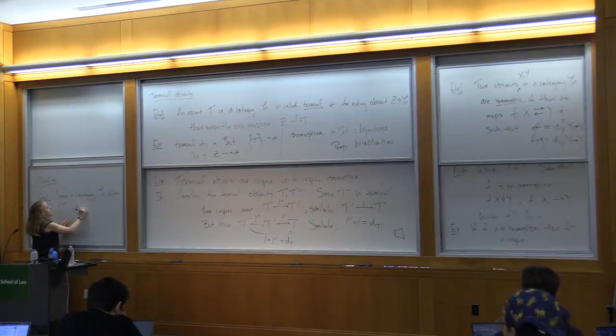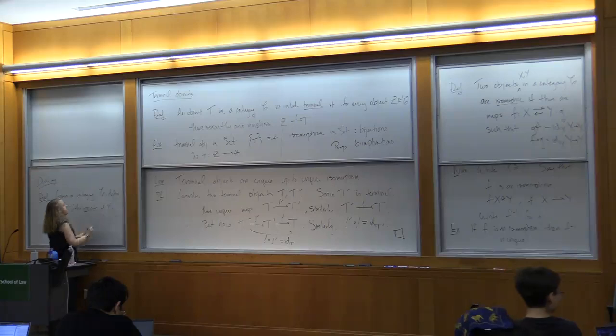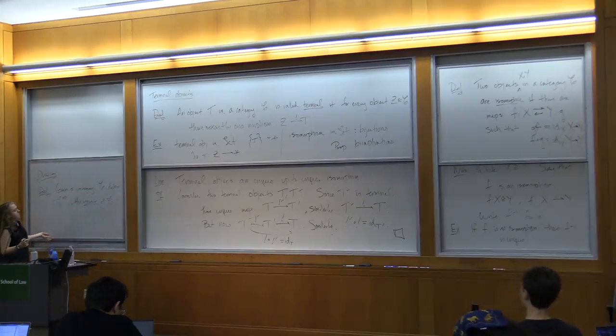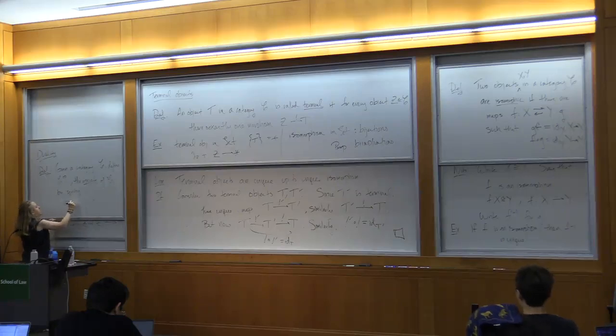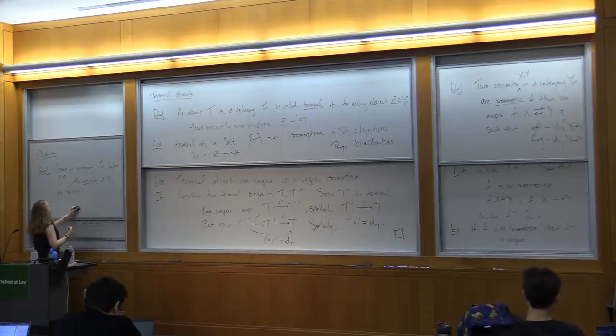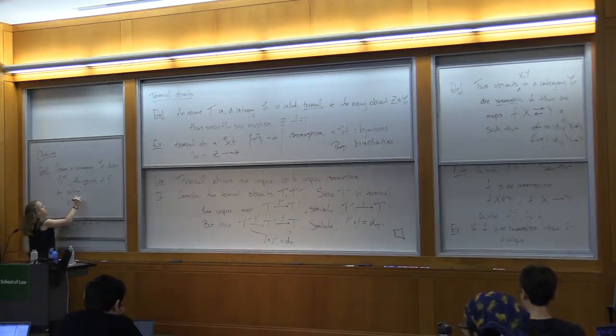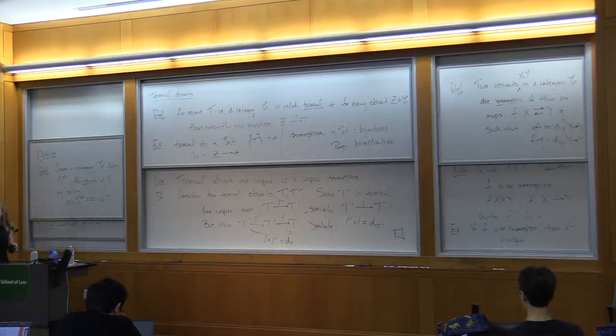So this is the opposite category, or the opposite of C. We define C op to have the same objects as C, and nothing has happened yet.